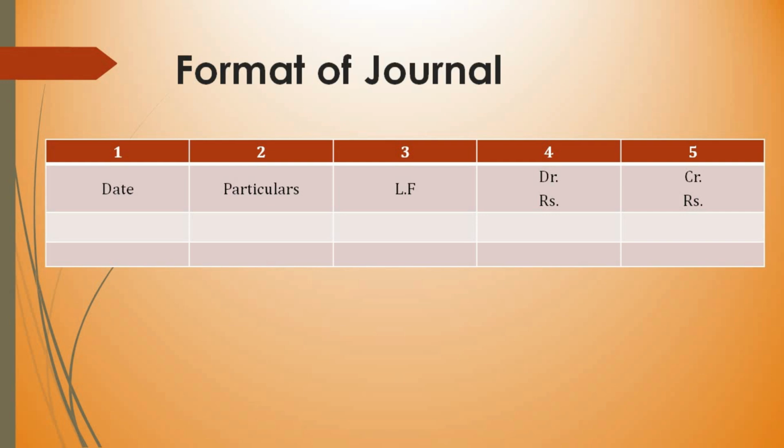And if you need an explanation, a brief explanation about this entry can be given within brackets, and usually it starts with the word being, and this is called narration. So this brief explanation about the entry is called narration. So LF is nothing but ledger folio. Debit: the amount of transaction will be entered on both sides, debit side and credit side. So we'll see how this is entered.